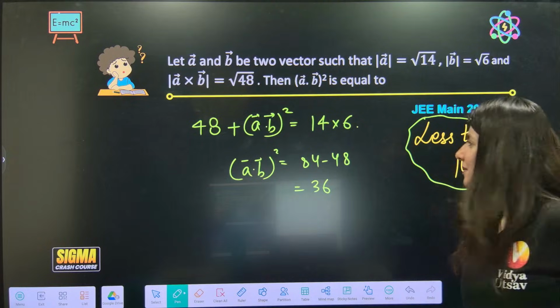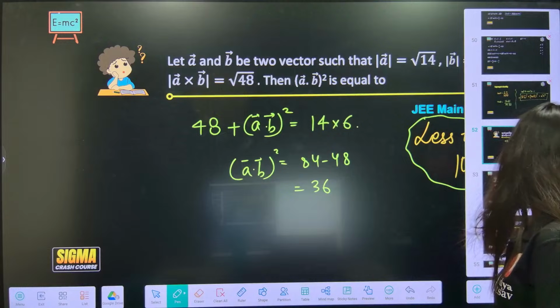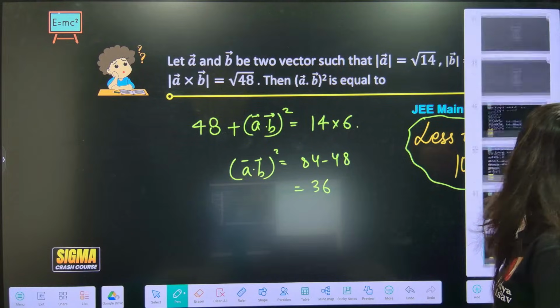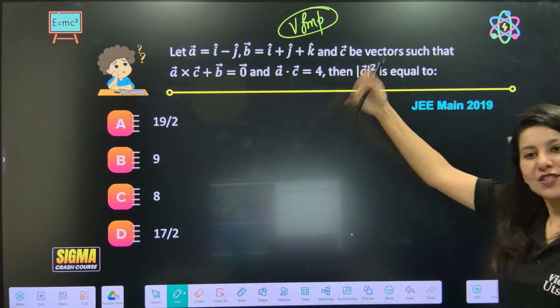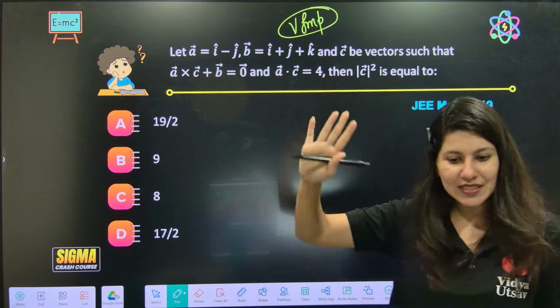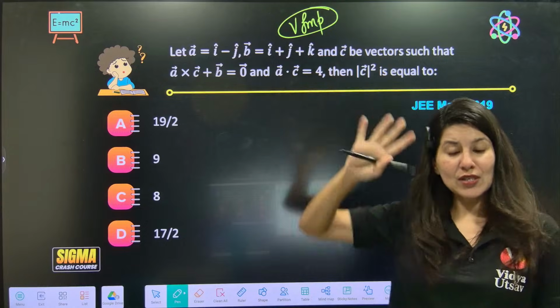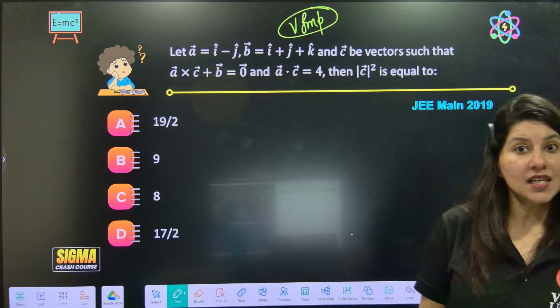Okay. Chalo. Next question ready? Next question. Now I was telling you, I have a feeling that this type of question, I feel there is a 99% chance that this type of question will be there in JEE Main 2026.